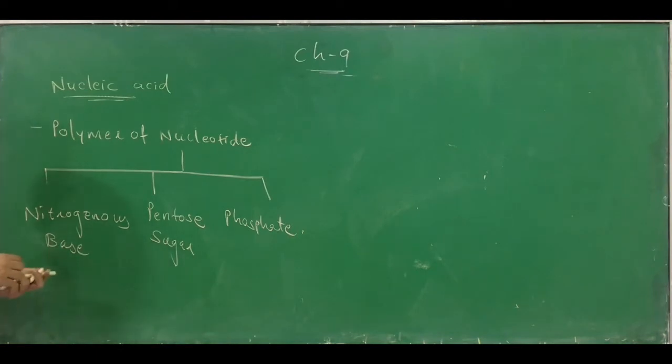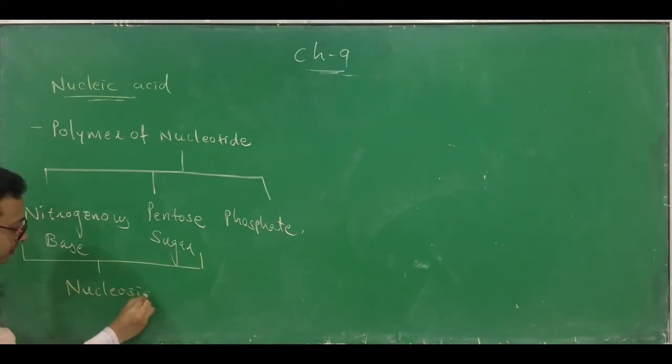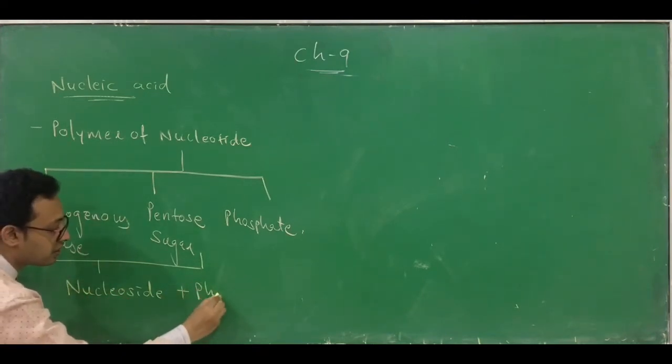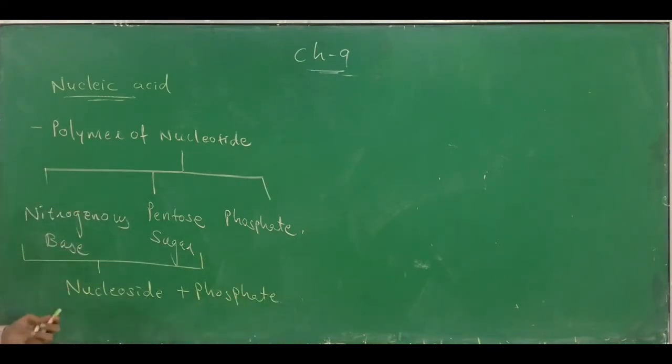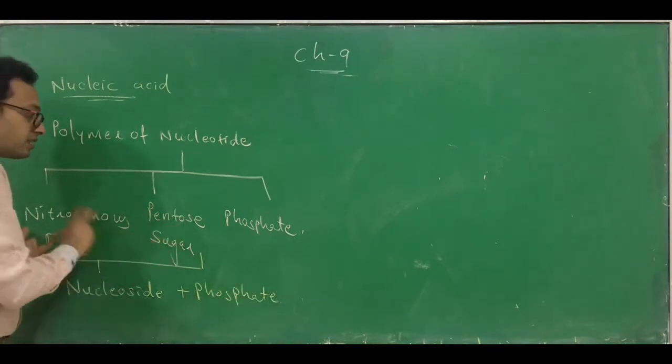The nitrogenous base and the pentose sugar together you can also call a nucleoside. So nucleotide, in other words, is nucleoside plus phosphate. This is one nucleotide.